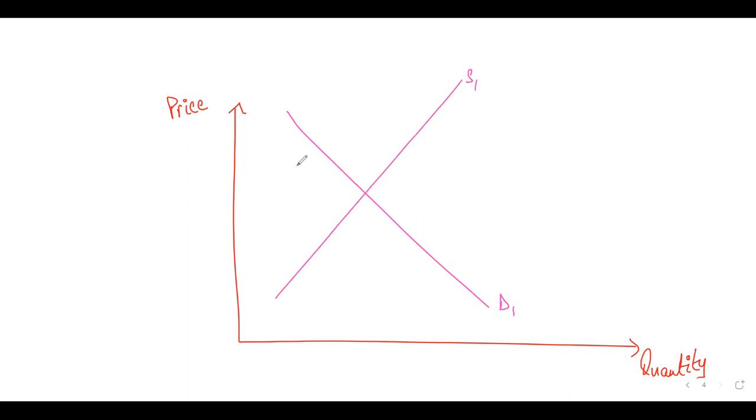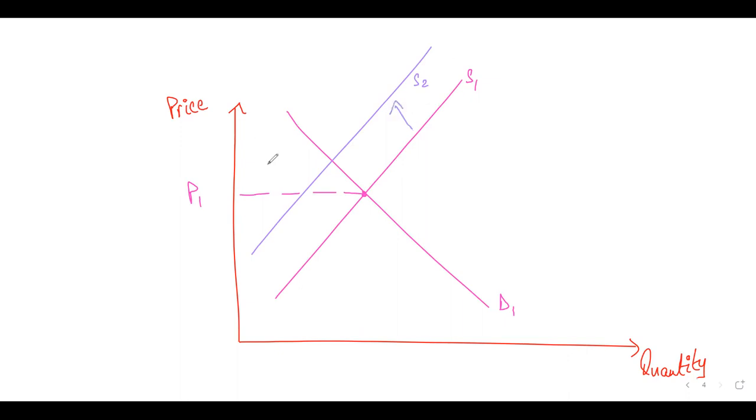Wherever the two intersect, that is your equilibrium price. So when the cost of production is increasing, because obviously now it will be more expensive to operate an airline as fuel prices have increased, the supply curve will shift to the left from S1 to S2. And incomes are also decreasing.